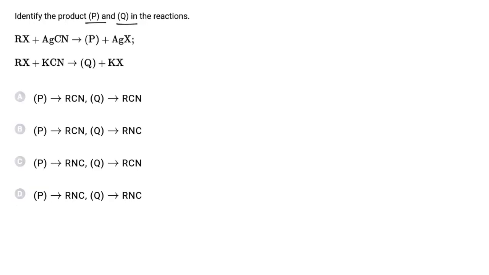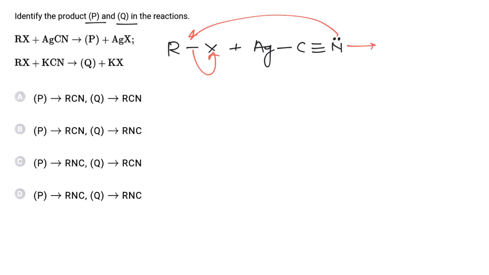Identify the products P and Q in the given reaction. So when alkyl halide is treated with AgCN, AgCN is a covalent compound. Nitrogen has a pair of electrons, so nitrogen will donate electrons, X is shifted, so it will be converted to alkyl isocyanide.